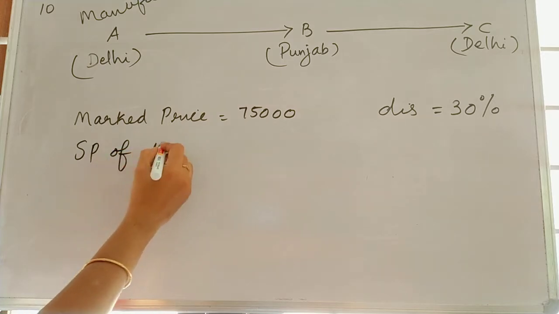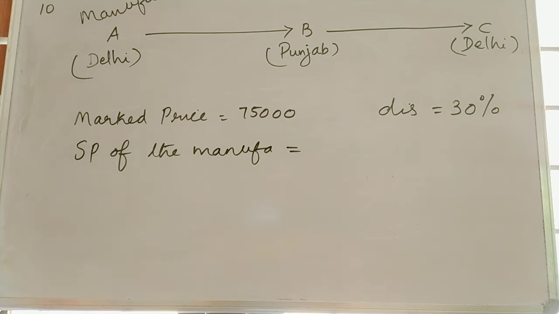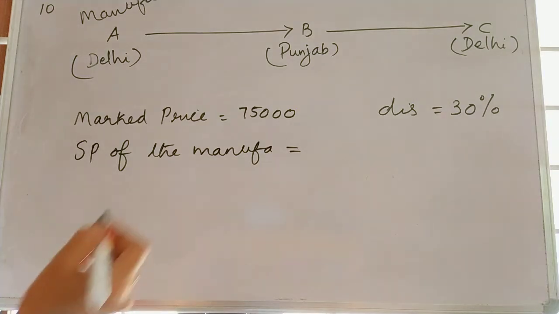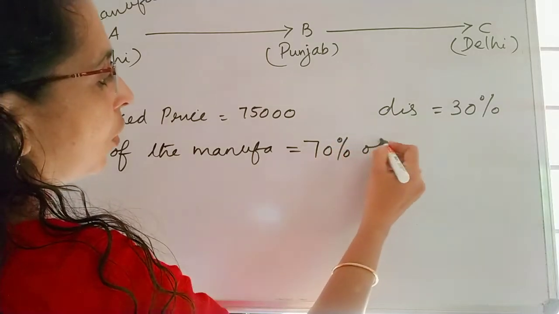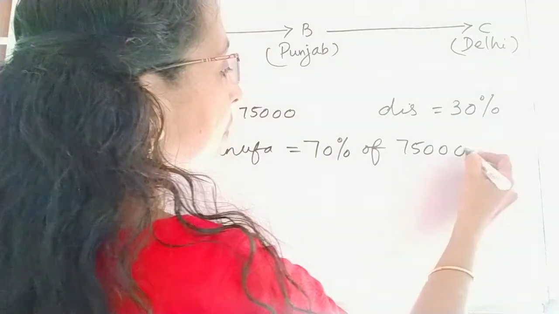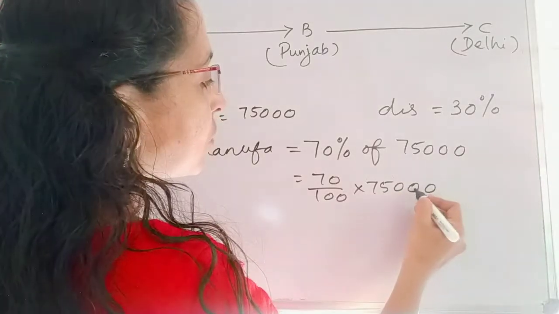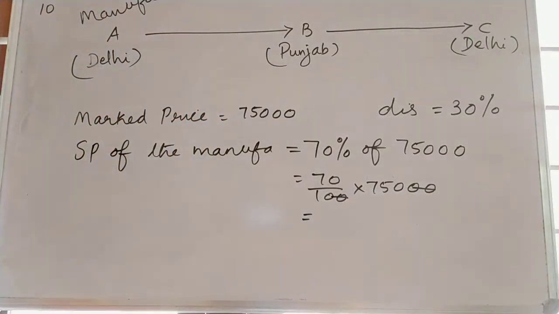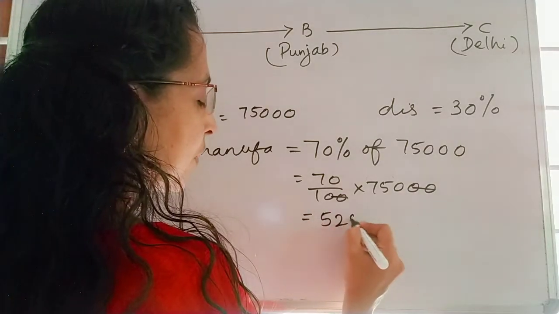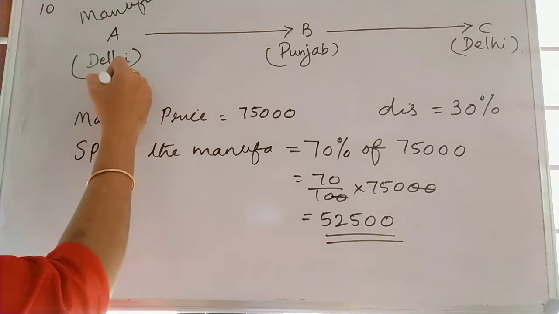SP of the manufacturer is equal to, 30% discount means we have to pay 70%. So 70% of which value? This marked price 75,000, that is 70 by 100 into 75,000, 0 cancel. So 70 into 750 is equal to 52,500. So SP of the manufacturer is 52,500.